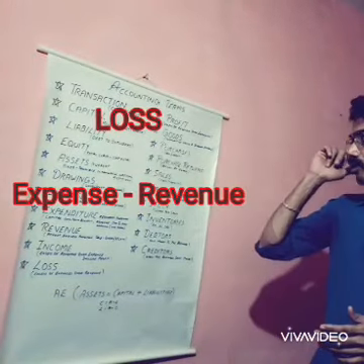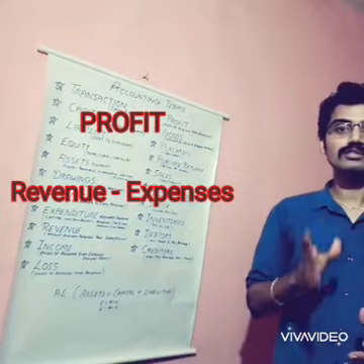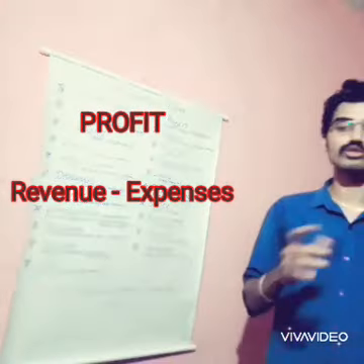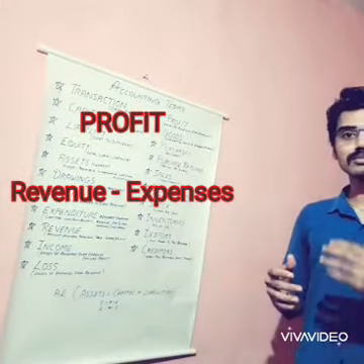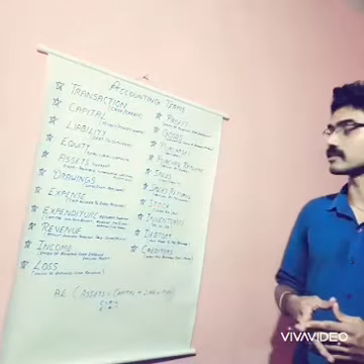And next term is profit. Profit is just the opposite of loss, that is, it is the excess of revenue over the expenses. So it can be found out by using the equation revenue minus expenses. The total revenue of the business minus expenses can be called the profit of the business.